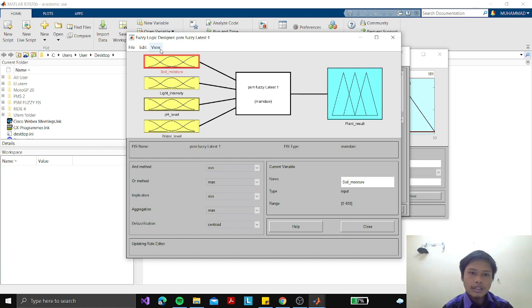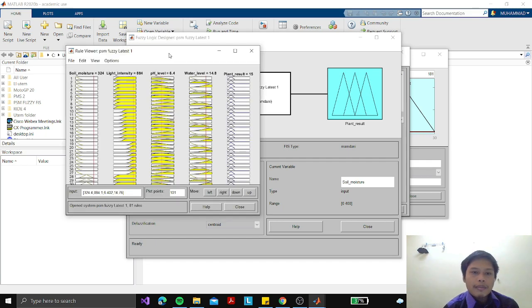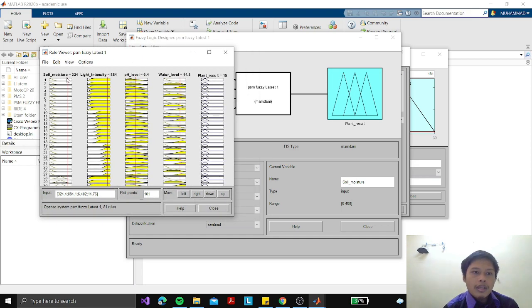To see the result, there are two types of result that we can analyze based on what we have got. The first result we can see is in rows. In rows, we can adjust the values for all the inputs.